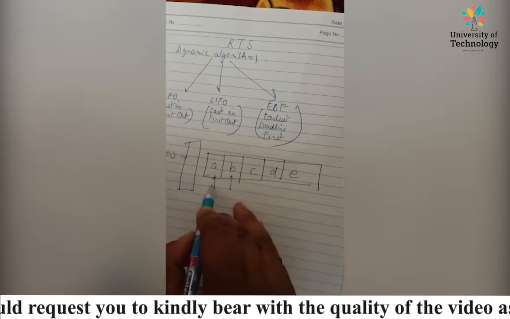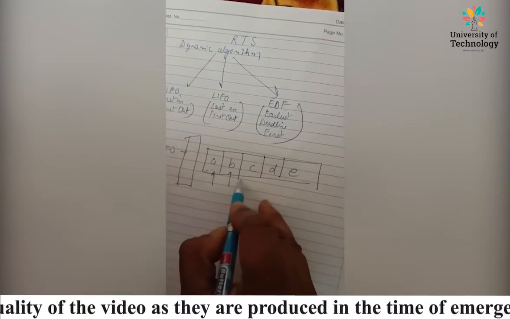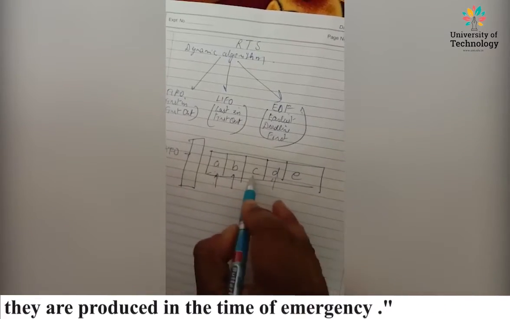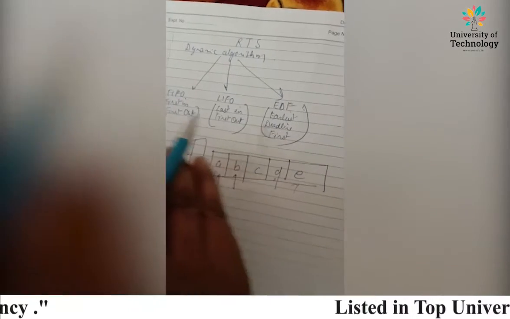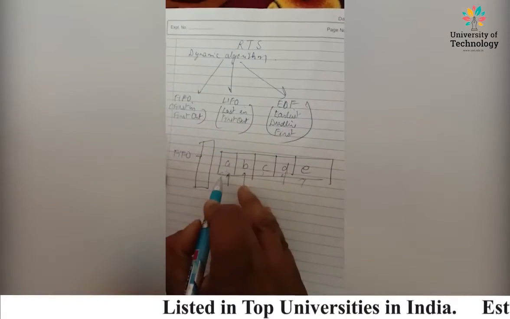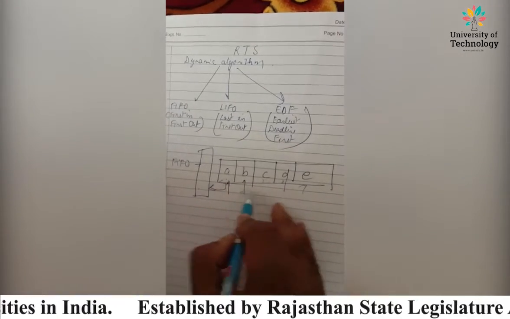Passenger B, who comes second, gets the second position. Passenger C gets the third position, and passenger D gets the fourth position. So the positions are on the basis of who comes first, and the one who comes first will get inside the bus first also. So this is what FIFO is all about.